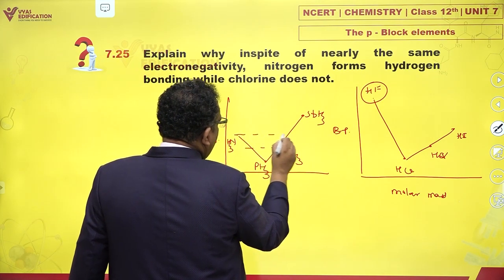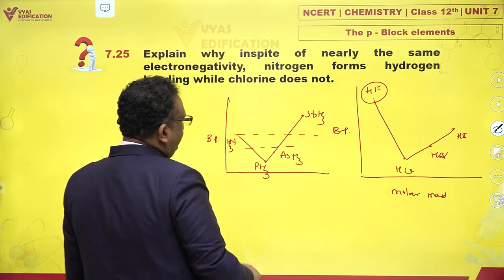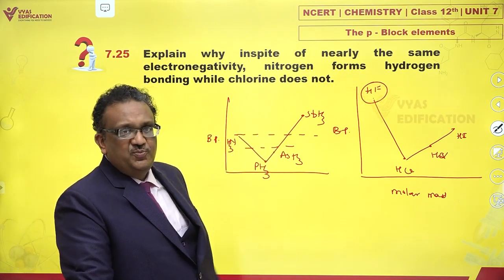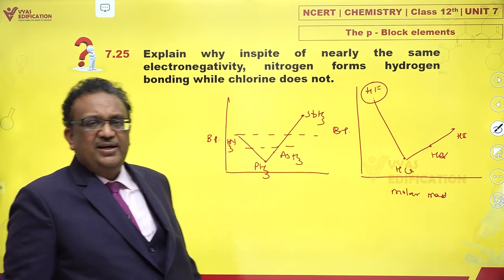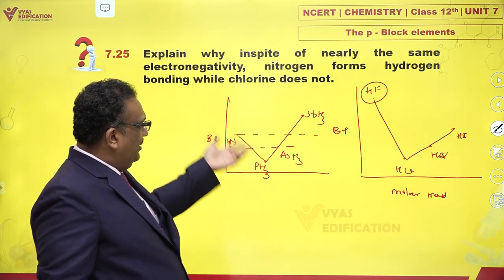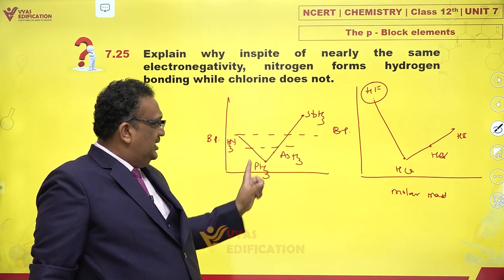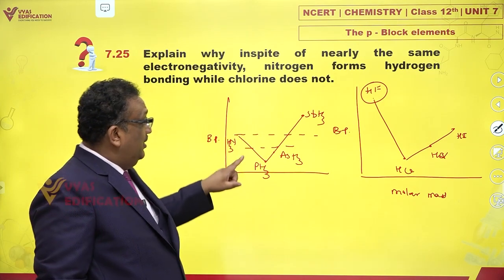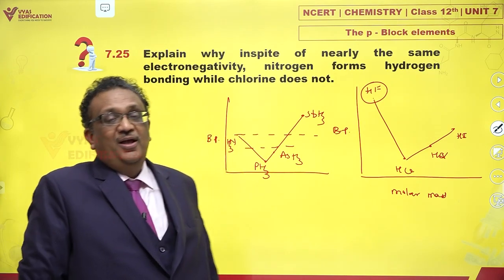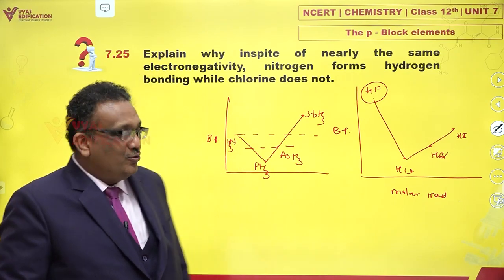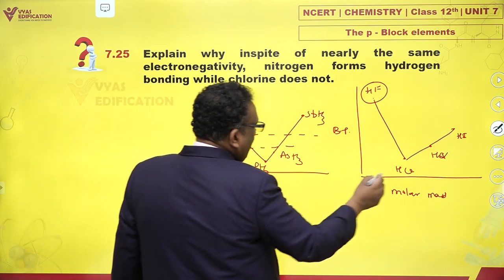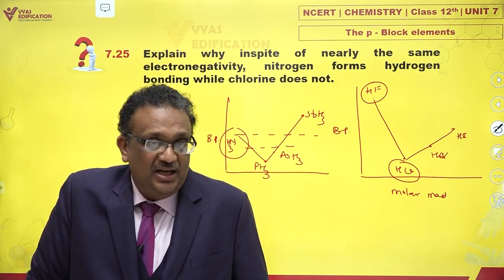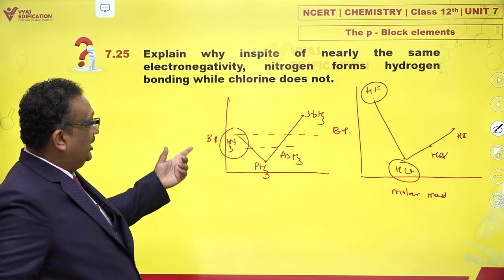The nitrogen is very funny in the sense that nitrogen shows you a boiling point which is in between AsH3 and SbH3, but still all it means is that nitrogen in ammonia has some abnormally high boiling point as compared to these. PH3, AsH3, SbH3, because of increasing molar mass, they show higher boiling point, but nitrogen has abnormality because of hydrogen bonding. So nitrogen shows this deviation because of hydrogen bonding, chlorine does not show. This is an experimental proof that yes, HCl contains no H bonds while ammonia does.